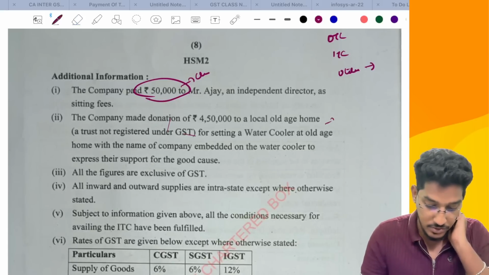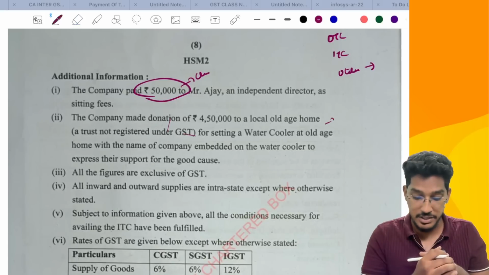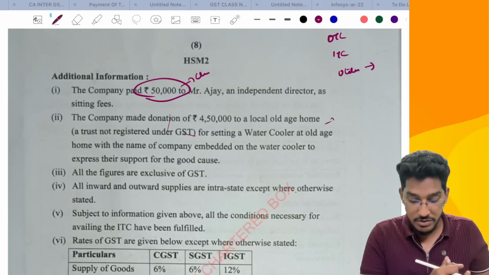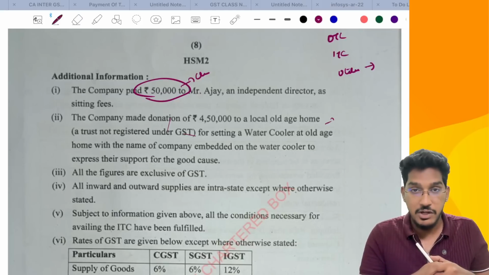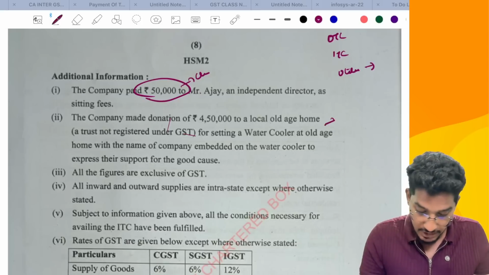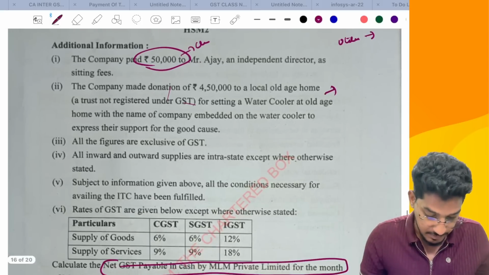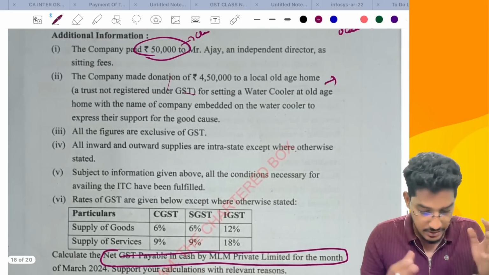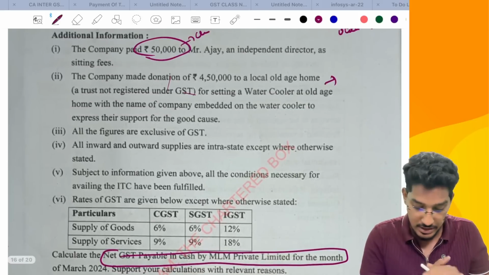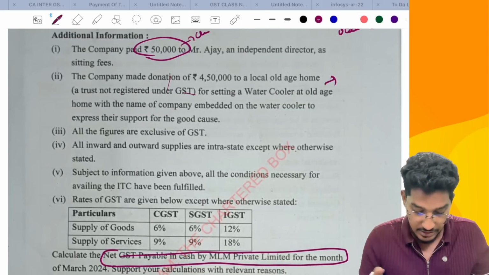Quid pro quo non habet. So that kind of thing is there: when you are giving a donation to a charitable institution, which does not result in advertisement and all, then it will not be considered as any supply. That one circular we have discussed in the supply chapter. From that they have asked one question. Yes, so these are a few important points. Overall, it is a manageable, reasonable question. You can answer it with ease.